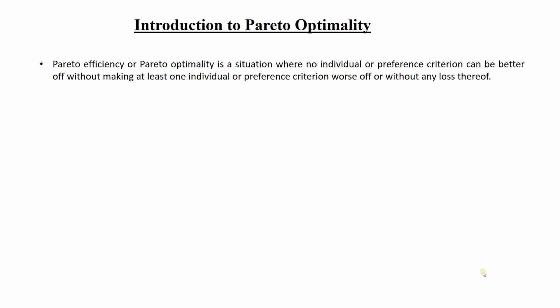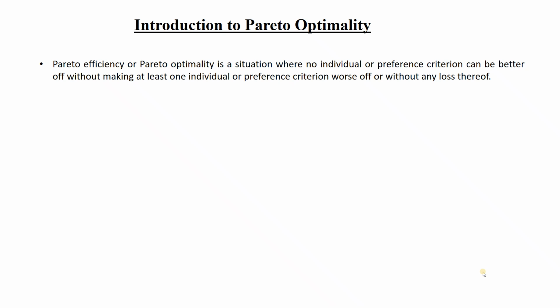It is adopted by different fields in engineering also. So Pareto efficiency or Pareto optimality is a situation where no individual or preference criterion can be better off without making at least one individual or preference criterion worse off, or without any loss thereof.